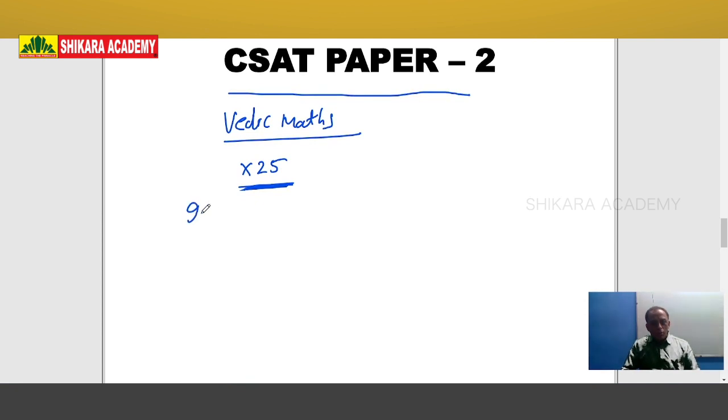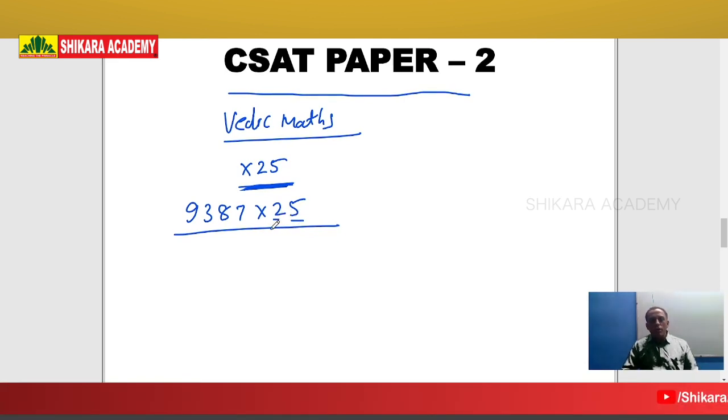For example, 9387 into 25. How to multiply these two numbers? I don't want to explain the general method, because you already know it. First we multiply by 5, then multiply by 2, and addition.